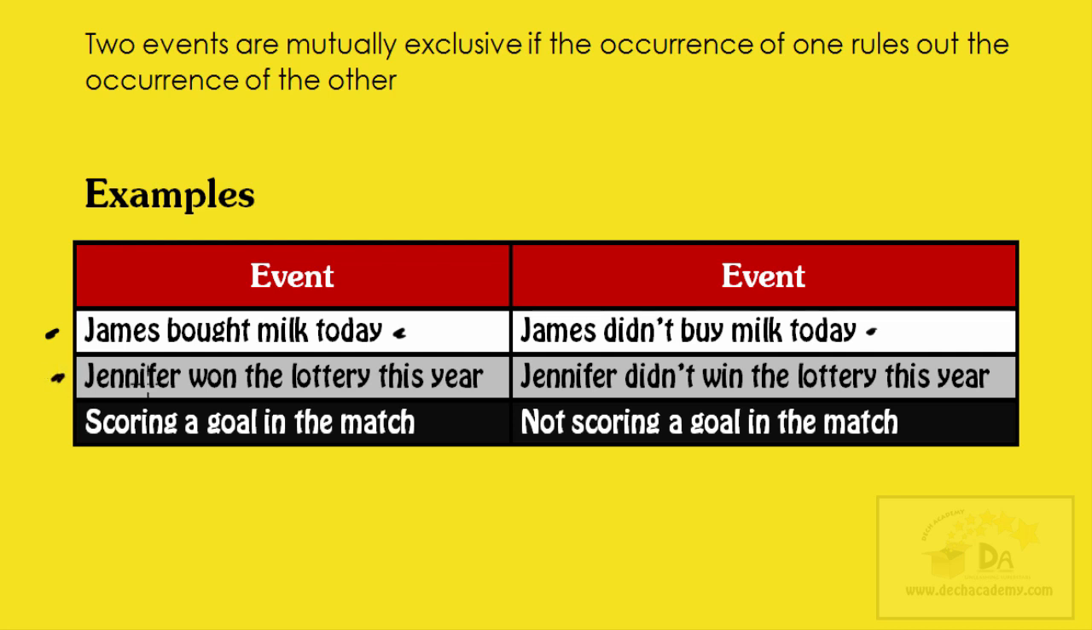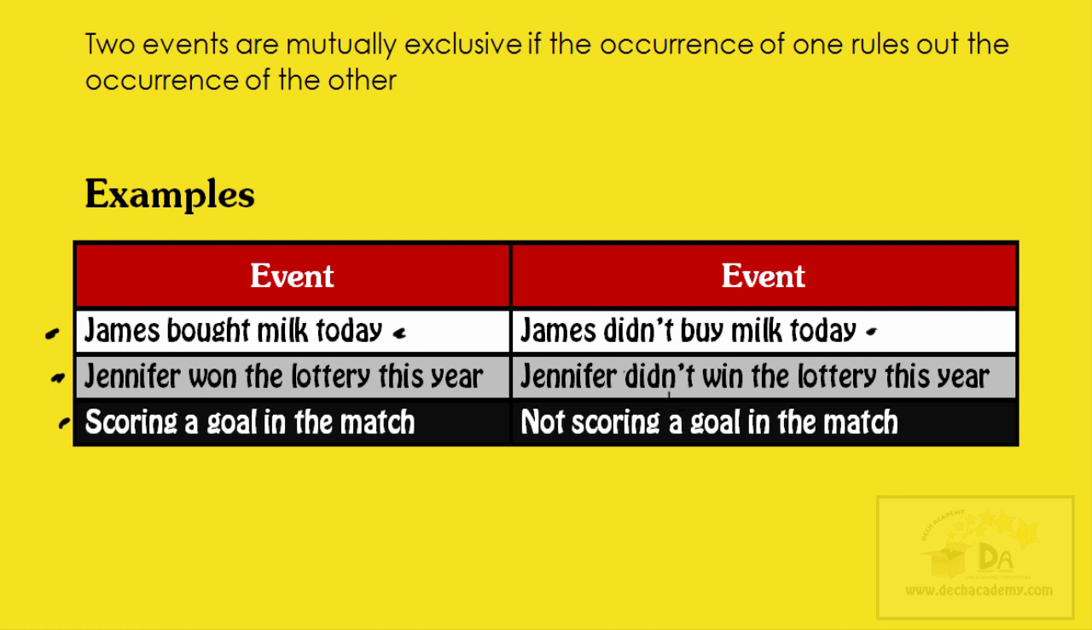Let's move on to the next row. Here it says Jennifer won the lottery this year. The other statement says Jennifer didn't win the lottery this year. Now, if Jennifer won the lottery, this statement can't be true. You can't win the lottery and not win the lottery. So these two events are also mutually exclusive. Same thing with this case in the third row of the table.